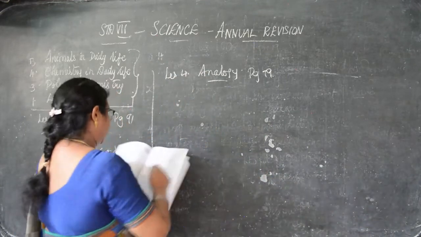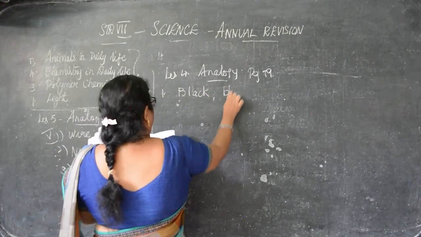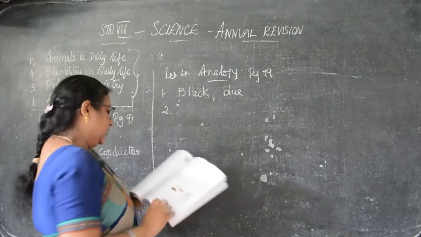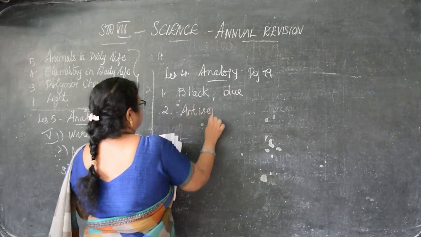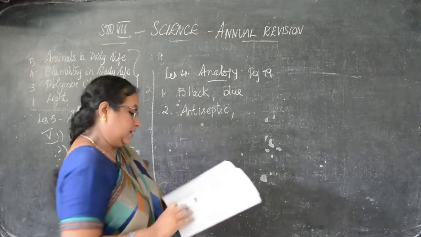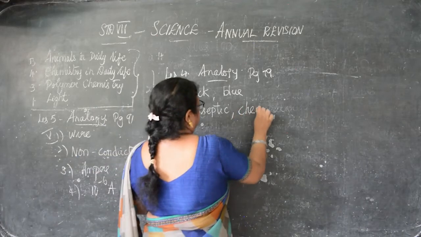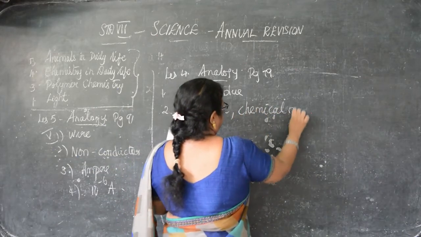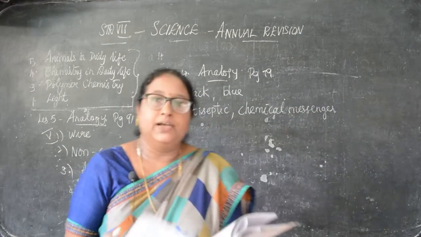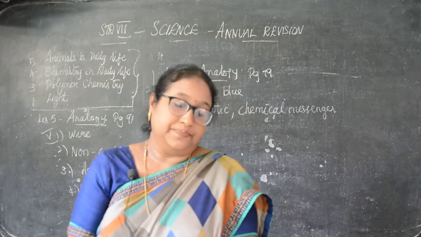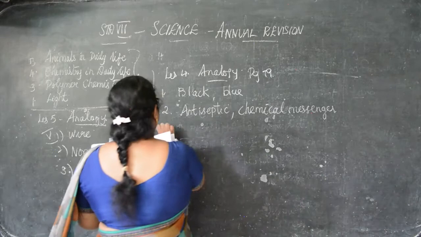Inner zone of flame is black. Outer zone of flame is blue. Then second one, tincture is antiseptic. And cysteamine is a chemical messenger. So lesson 4 we have completed this. Then next is lesson 3. In this lesson 3, analogy.